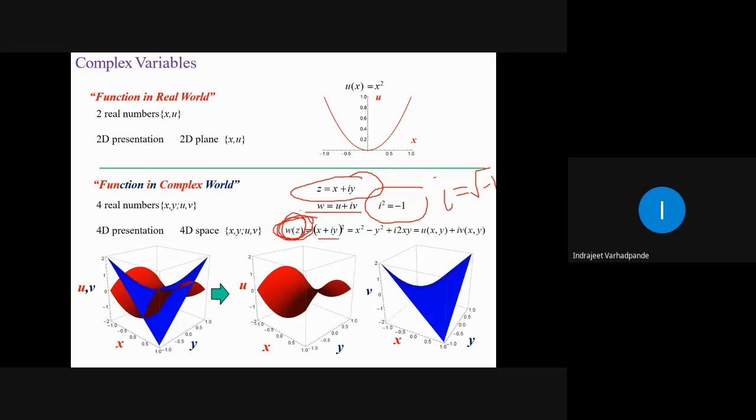So x plus iy whole square is equal to x square plus 2ixy minus y square, simplified using the notation a plus b whole square, which is a square plus 2ab plus b square. i square is minus 1, so it becomes x square minus y square. The real part is x square minus y square. Whatever term is associated with i is completely treated as the imaginary part. So this we can represent as u of x, y plus i times v of x, y. So three-dimensional or four-dimensional representation usually will lead us to the functions in the complex world. I hope this picture is clear.